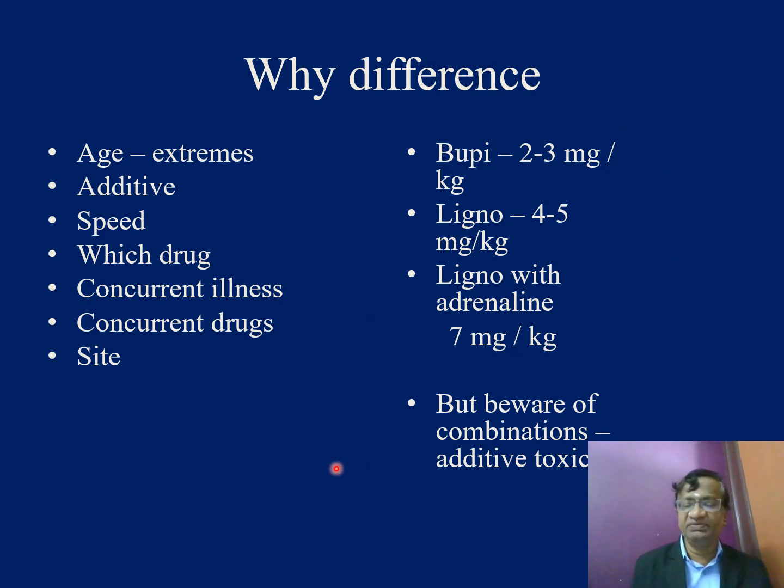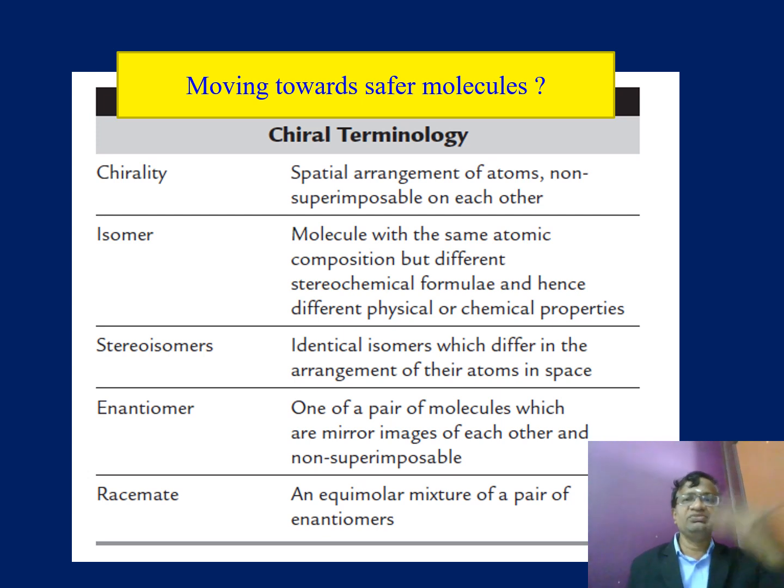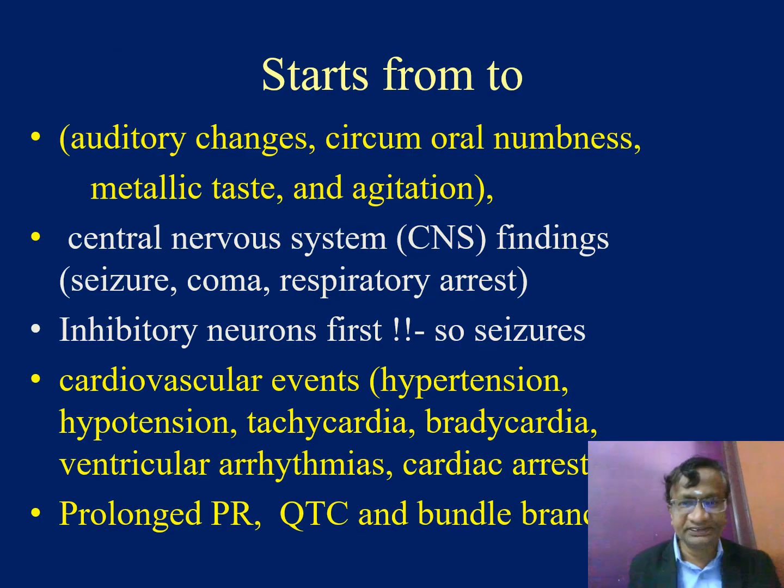We already told, but beware of combinations. Just because you have added 10 ml of lignocaine and 10 ml of bupivacaine, it is not that every drug has to reach its own toxic dose level. So it is additive. We are moving towards safer molecules, chirality, isomerism, all these things. Isomerism in anesthesia is a different topic which I will post a little later.